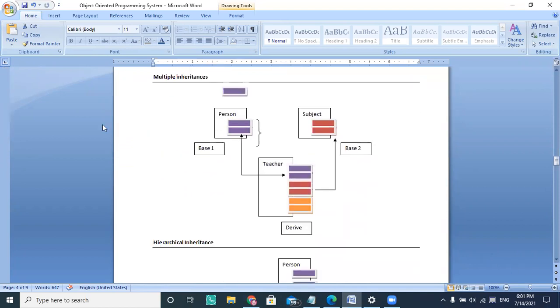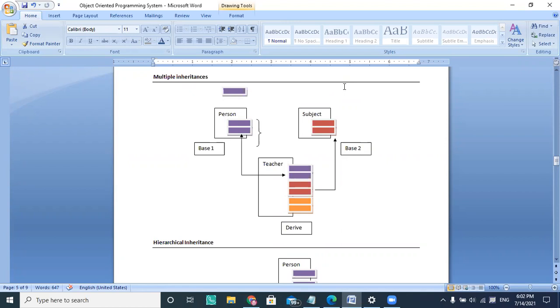Then multiple inheritance: multi-level is supported, but multiple inheritance is not supported in the Java language. It is supported in C++. But both C Sharp and Java cannot support multiple inheritance, because you can't take properties from two different classes in Java.